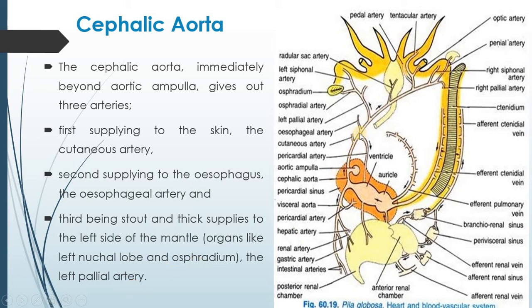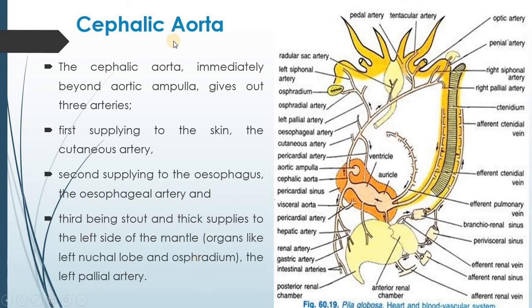Here is the left pallial artery which supplies the osphradium, and the left siphon artery arises here. This left pallial artery supplies blood to the osphradium and the left knuckle lobe.